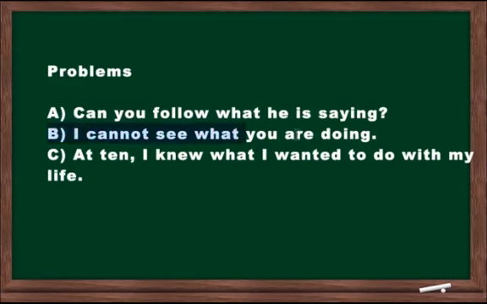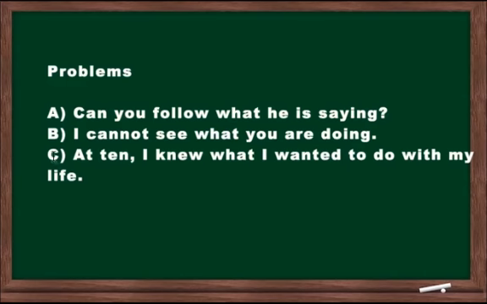How about B? I cannot see what you are doing. So what is what? What could it be? So this just means I cannot see maybe the action that you are doing, or I cannot see the thing you are doing, right? So in both cases, that is just what.